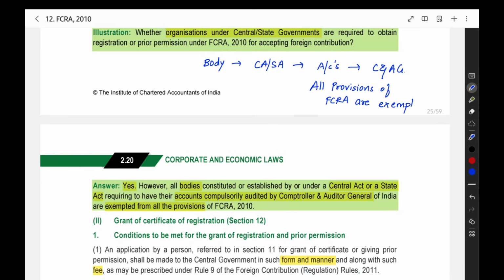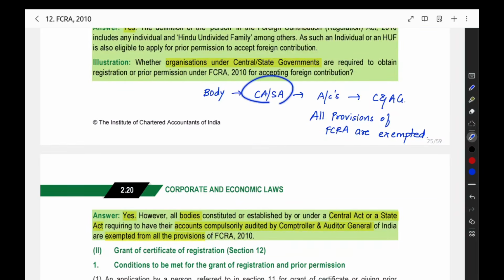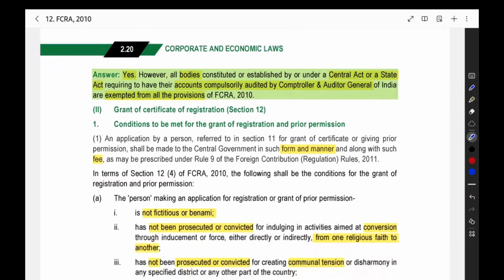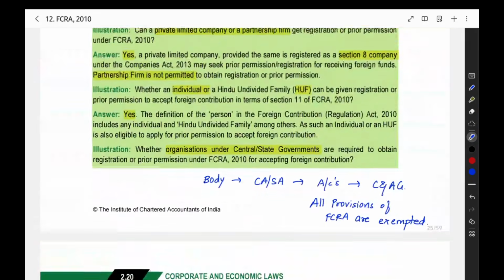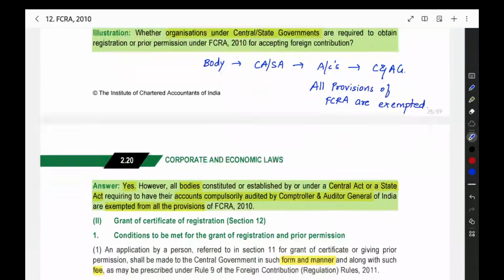This means that you don't need to follow even a single provision of FCRA. So, Central Act, State Act, under that Act you are a body and your accounts are compulsorily audited by C&AG. Then all provisions of FCRA are exempted to you. So that is the requirement given here. It is not given under any section, they have not given that, but it is an illustration. So they may ask it.